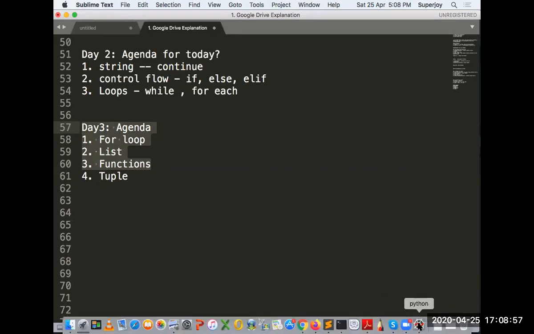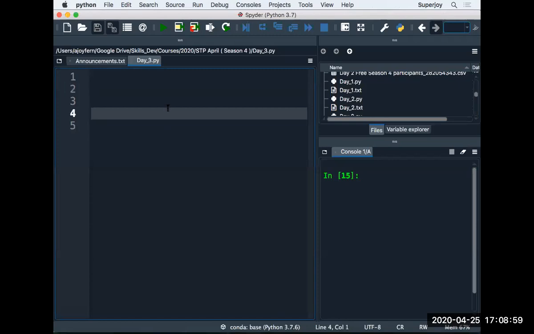Now I'm moving to my Spyder screen. As we do every day, I have created a new file, and the name of that new file is day3.py. So whatever code we write today, you will find in day3.py or day3.txt in your Google Drive. Yesterday we discussed loops, and that discussion was not complete. So I'll start with the loops first.